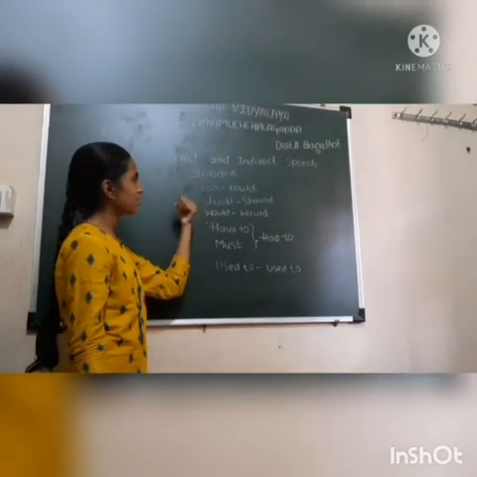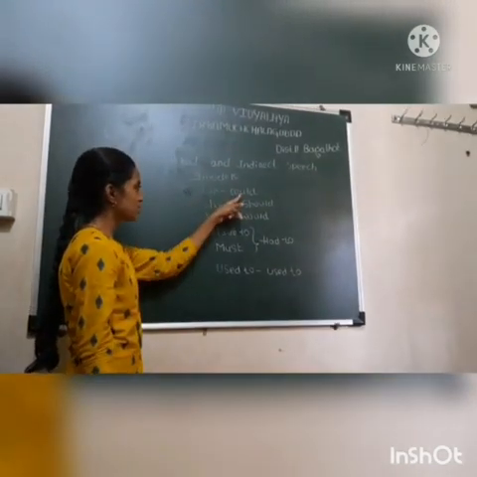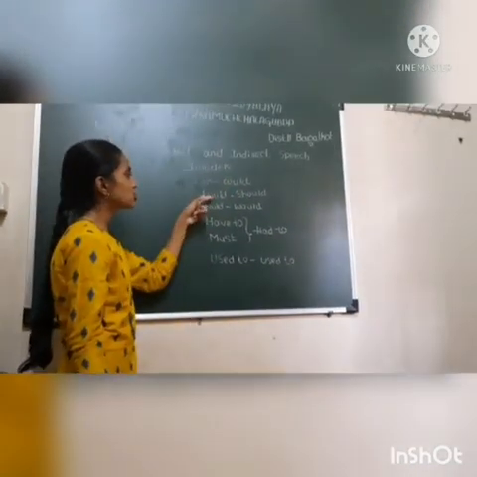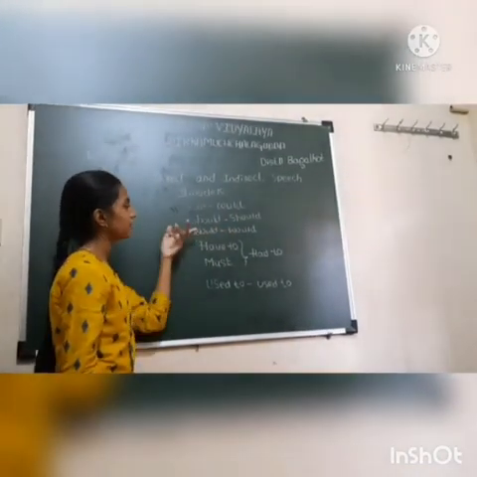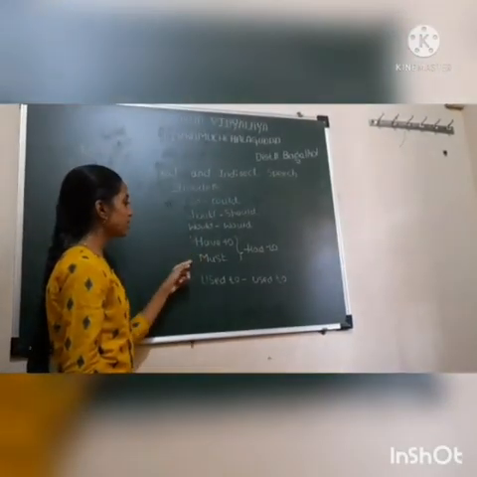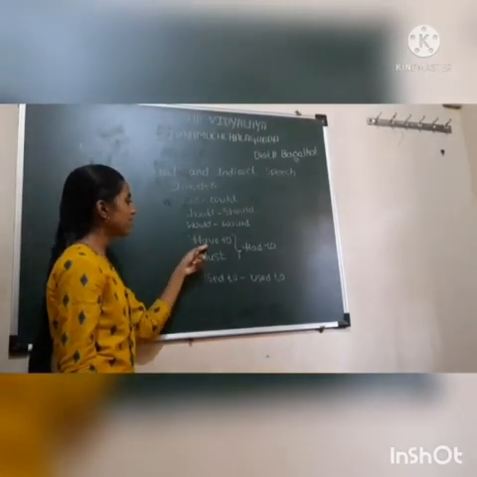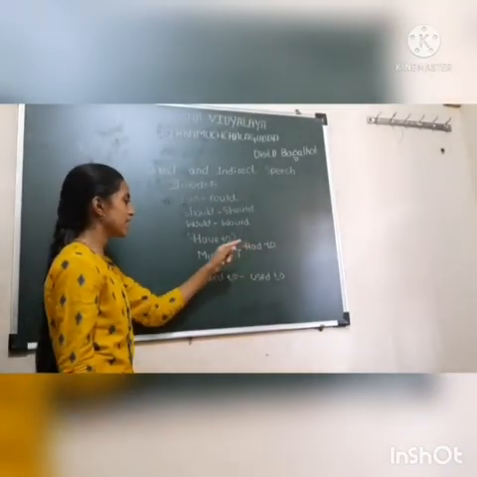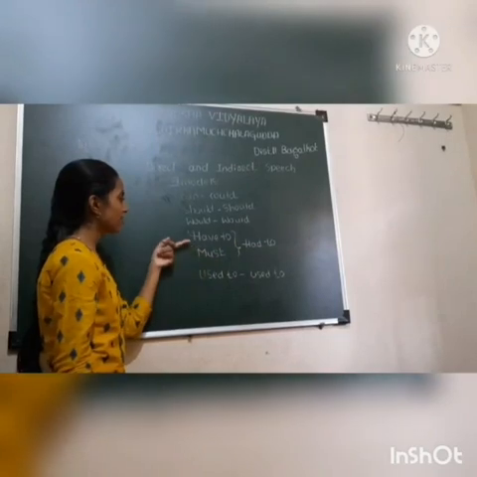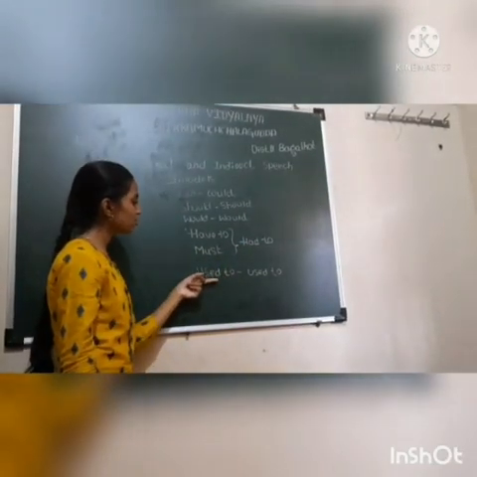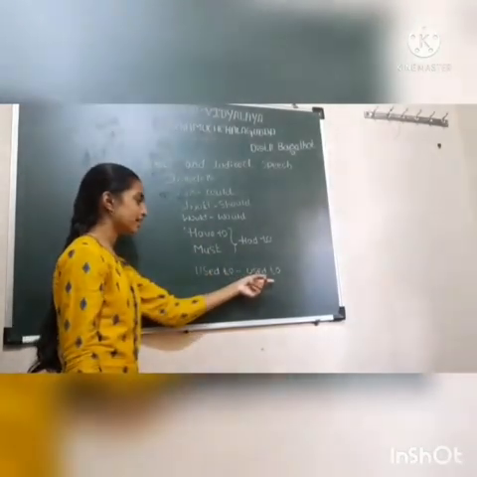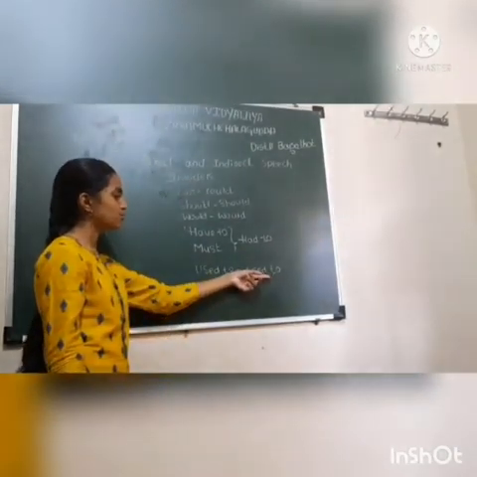Now let's learn about modals. Can becomes could, the past form of can. Should becomes should only because it is already in the past. Would becomes would only, the same as should. Have to and must have the same meaning. While converting have to into past form, it becomes had to. Must gives the same meaning as have to only. That's why it also becomes had to. Used to is already in the past form, so here also it remains used to only.